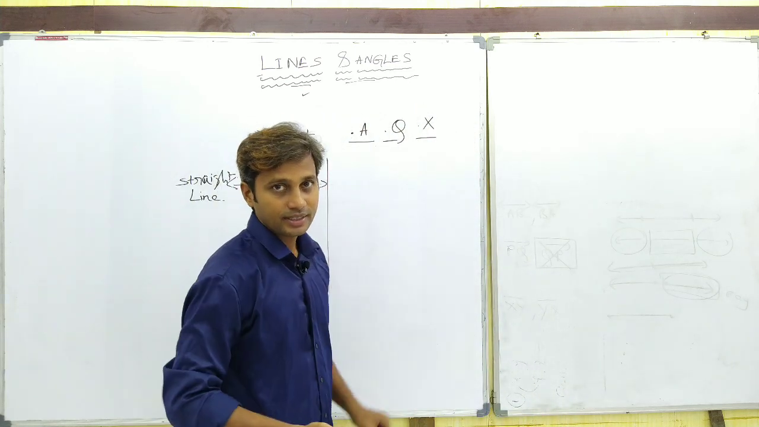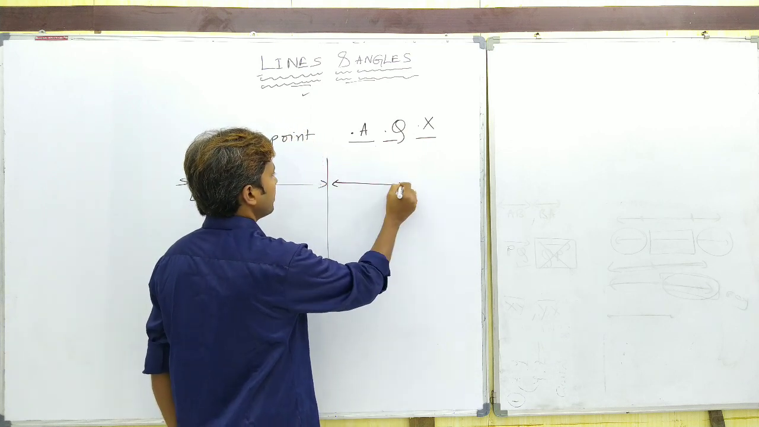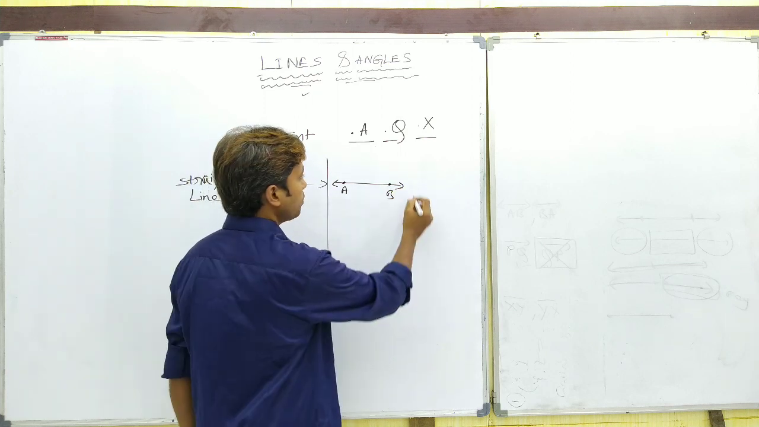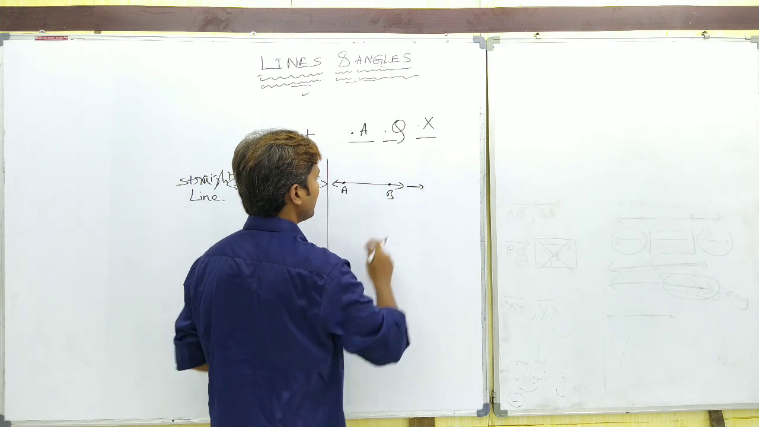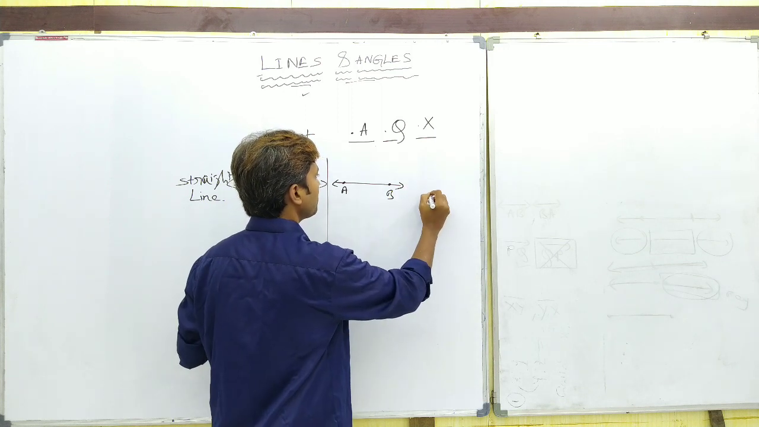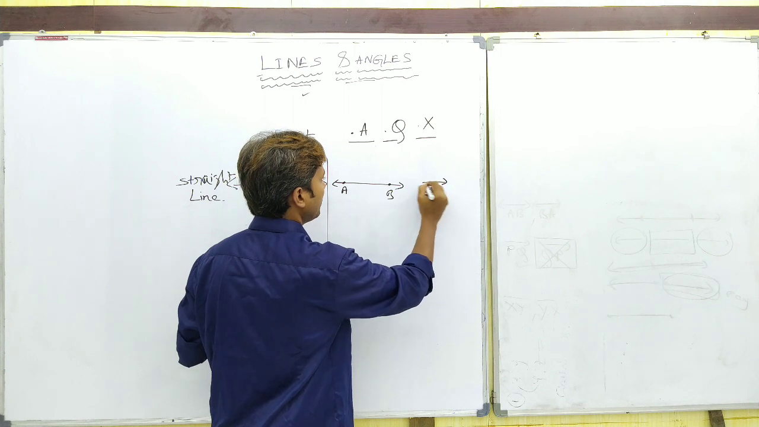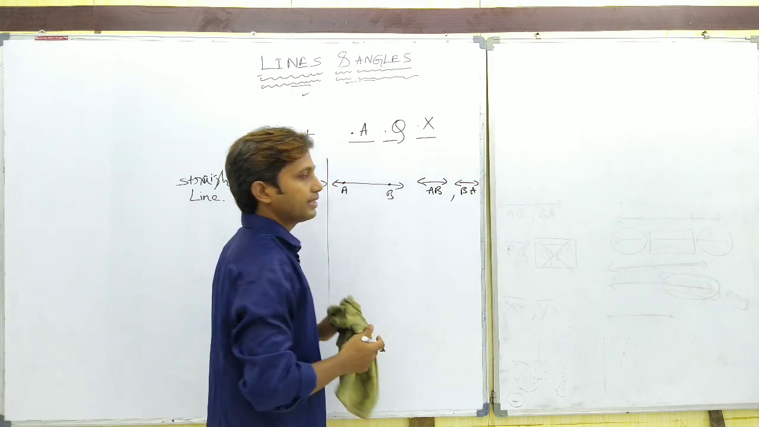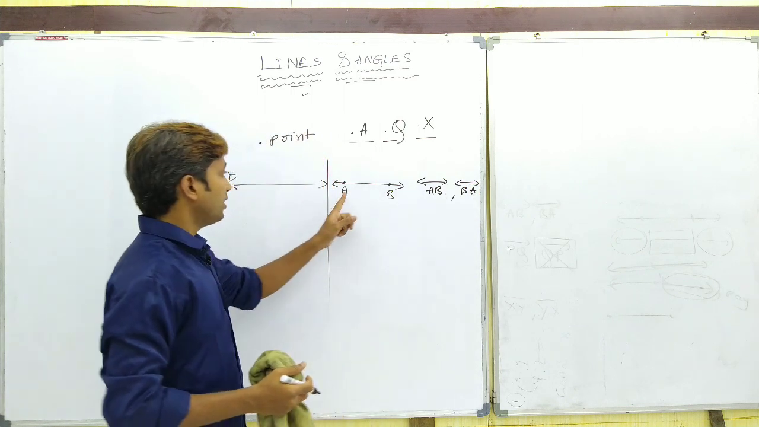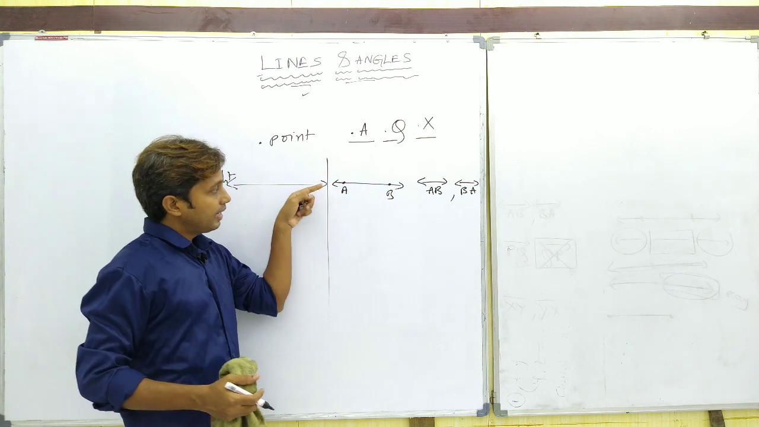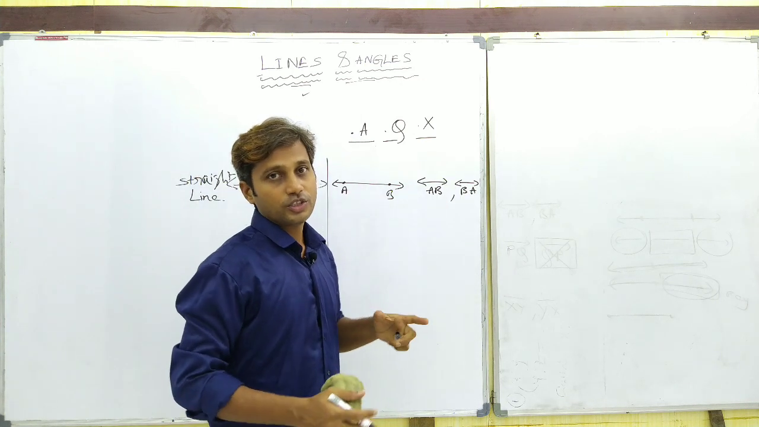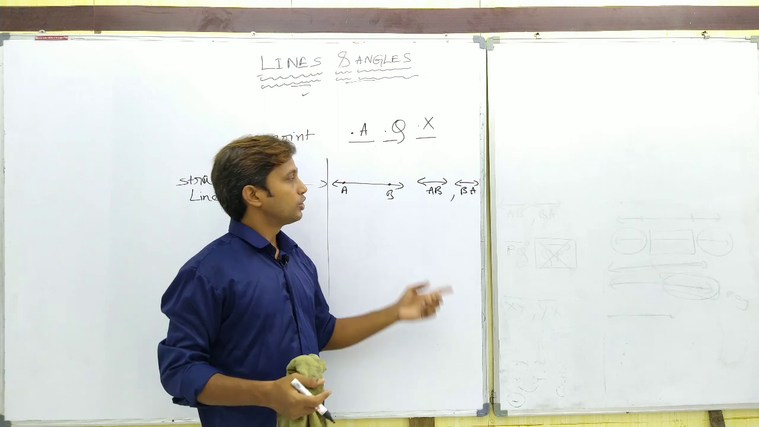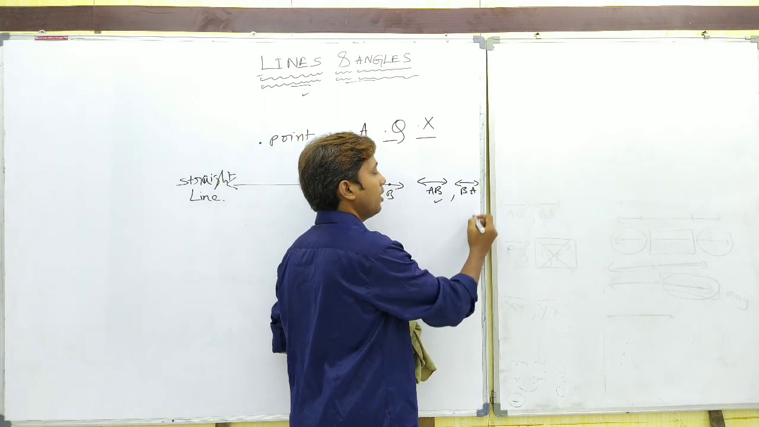So how to represent a straight line, that is, how to name it? If you take a straight line, let us consider some points A and B on it. It can be represented either as line AB, which we can write with a bar, or as line BA. Why can we call it like this? Because it is extending from B to A direction and A to B direction also. In both directions it is extending, so there is no specification of direction, and we can represent it as AB bar or BA bar.